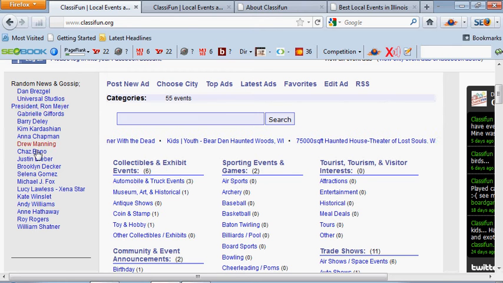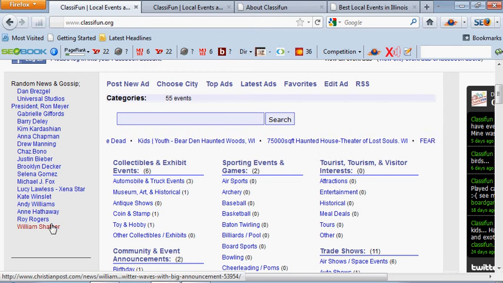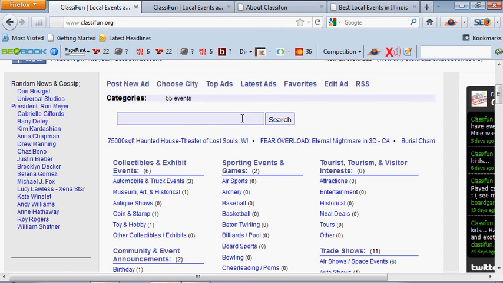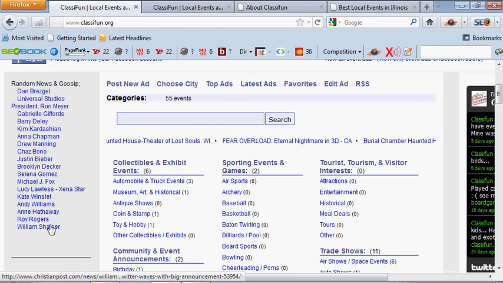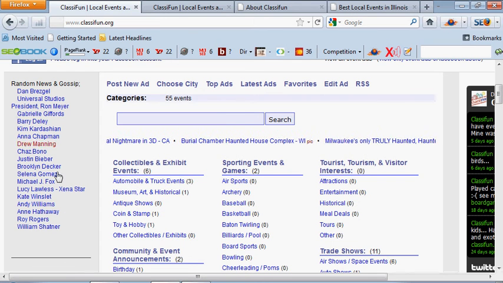Random news and gossip on the left. This is anything that a lot of people are searching for. What we want to do is utilize this as, hey, this is what's currently happening. So people searching on this site can see what names people are looking for, as well as the search engines are going to notice that we're keeping track of this. So if anybody's searching for a particular thing, maybe Kim Kardashian or whatnot, this site may even pop up for that, and then they'll be able to jump onto this site to see what it's about.